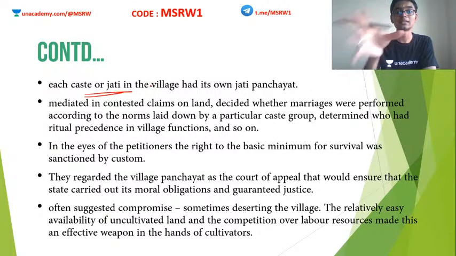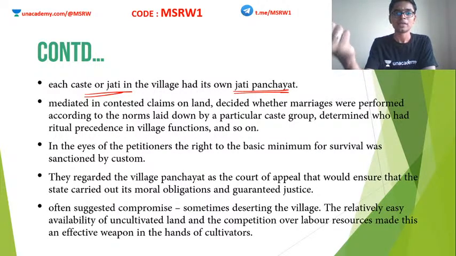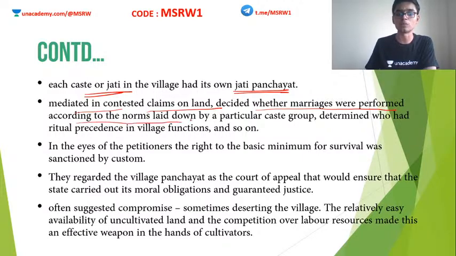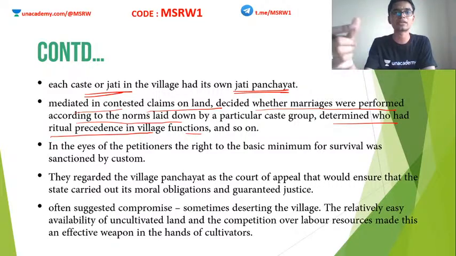Jati, in the sense, jati panchayat. Not jati, jati is synonymous with caste. Jati panchayat, sorry. Each of them had its own jati panchayat. And these panchayats mediated in contested claims of land, decided whether marriages were performed in accordance with the norms laid down by the particular caste, and finally determined who had the ritual precedence in village functions. Every social aspect of life in a village was controlled by the Jati Panchayat. That is what we can understand from here.